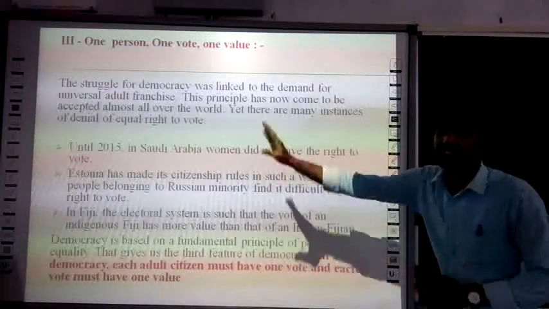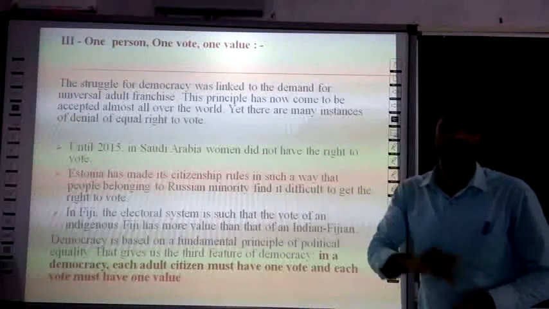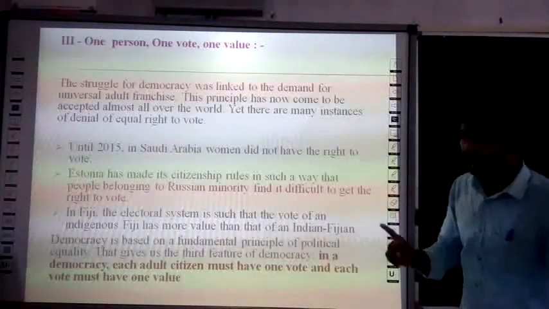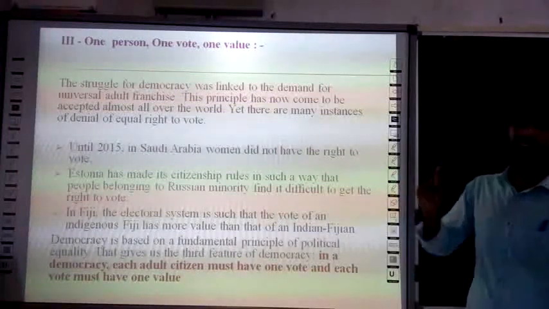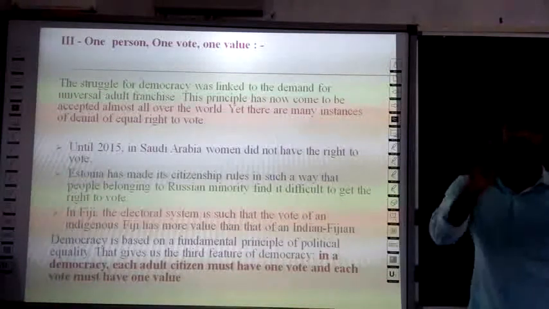So these three examples give us the third feature of democracy: in a democracy each adult citizen must have one vote, and each vote must have one value.